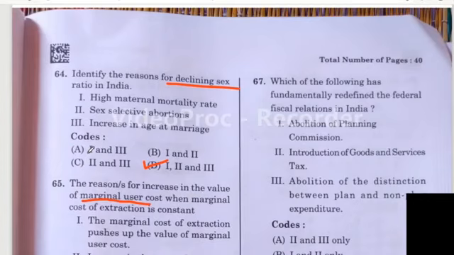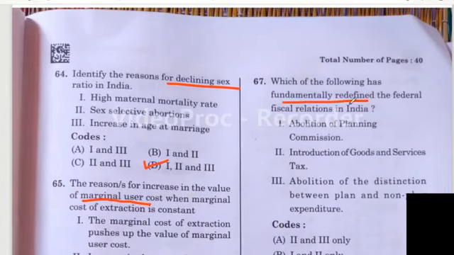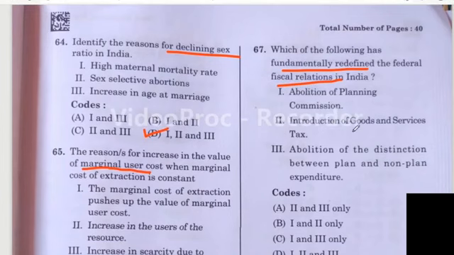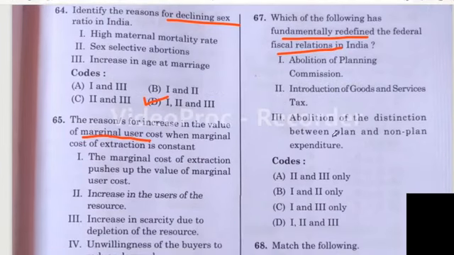Question number 67. Which of the following has fundamentally redefined the federal fiscal relations in India? Option A, abolition of planning commission. Second one, introduction of goods and services tax. Third one, abolition of distinction between plan and non-plan expenditure. Yes, all of the 3 are right here. So here option D is the correct answer.